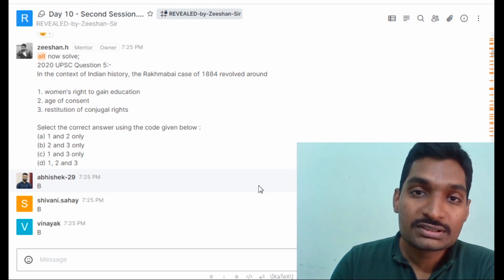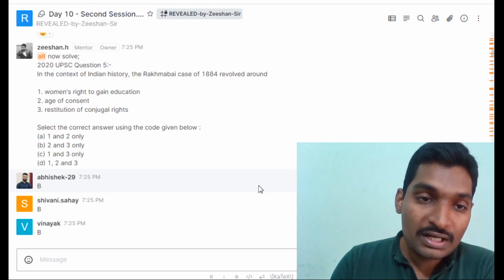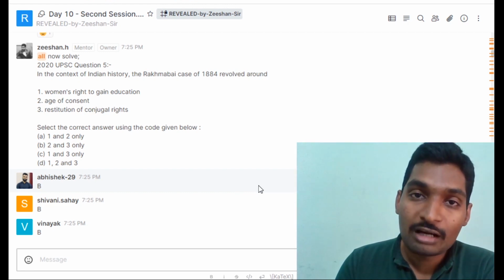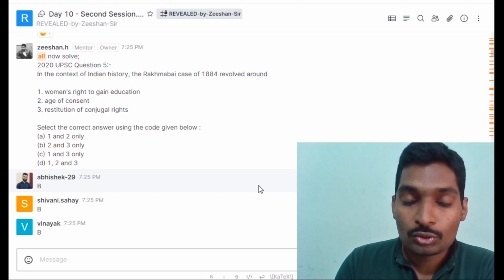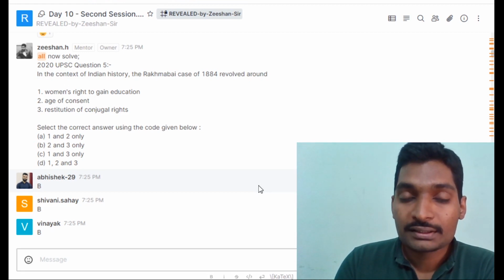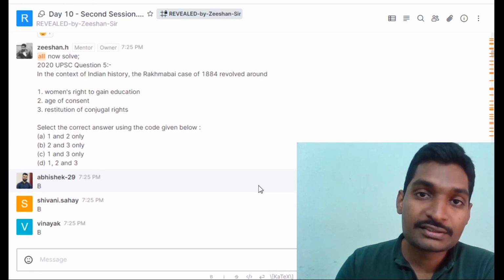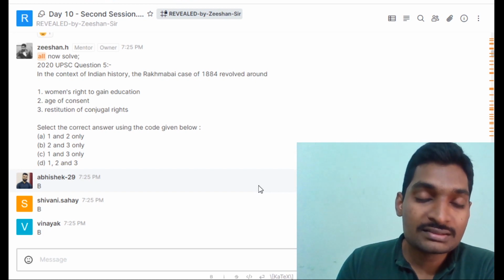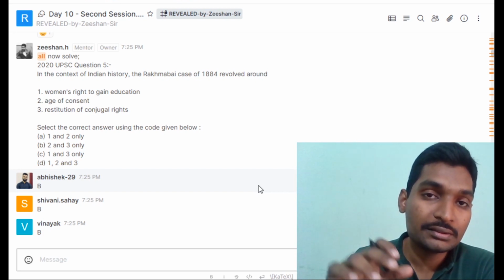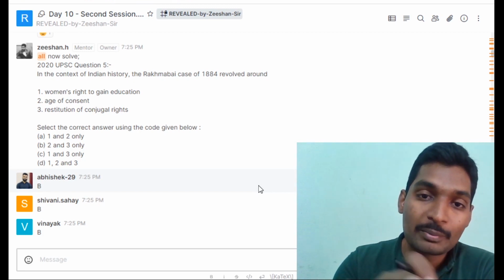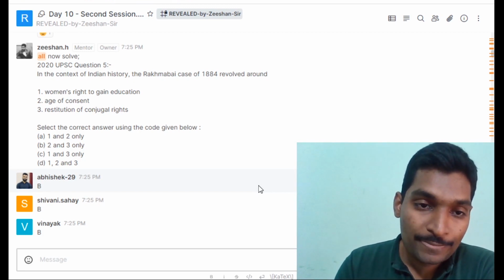Now most of the students were caught off guard by this question. They did not have any idea about this question, so they ended up just skipping the question. But let's look more closely at this question. Could it be simplified or could it be answered without having any knowledge about the Rakhmabai case that is being asked?